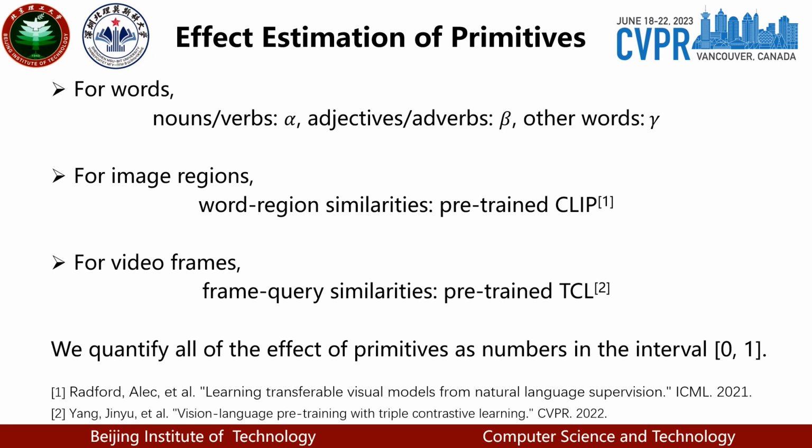For video frames, the frames within the ground truth boundary are assigned with a quantitative effect 1. For the frames outside the ground truth boundary, we compute the frame query similarities by the pre-trained TCL model.